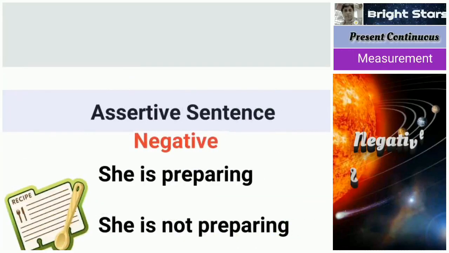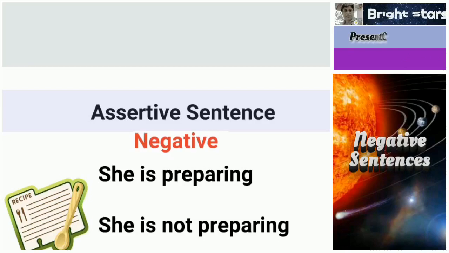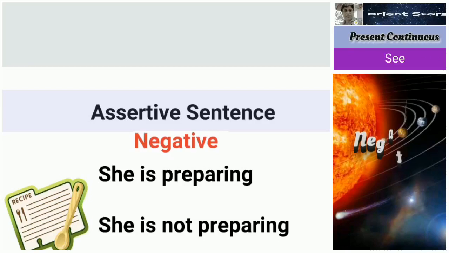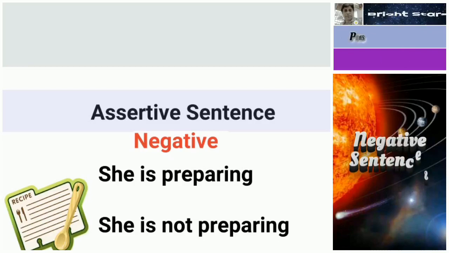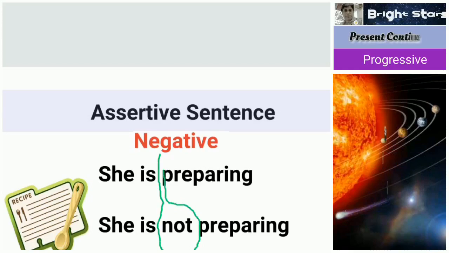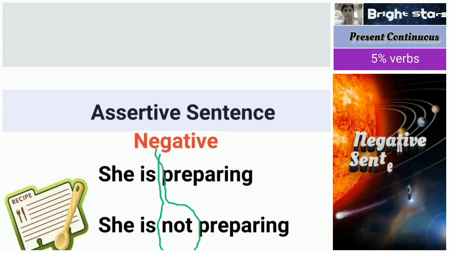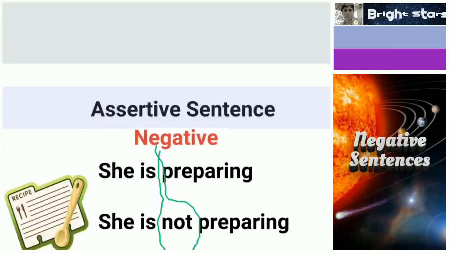Here again, she is preparing, she is not preparing. In between the helping verb is and the main verb preparing, we are inserting not. Can you easily understand? This structure is very easy.